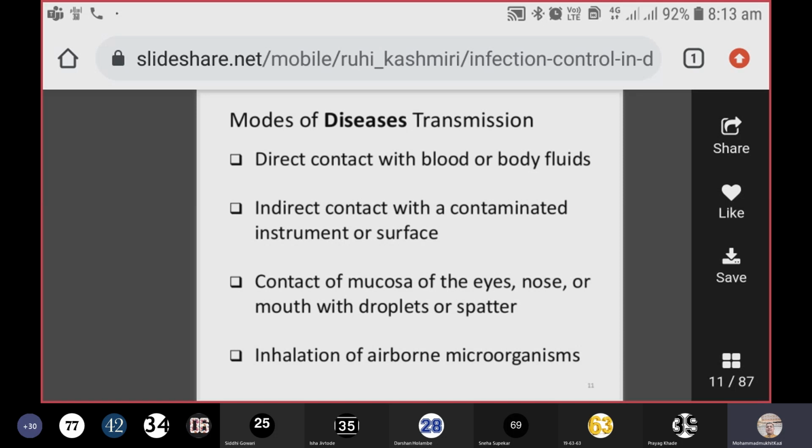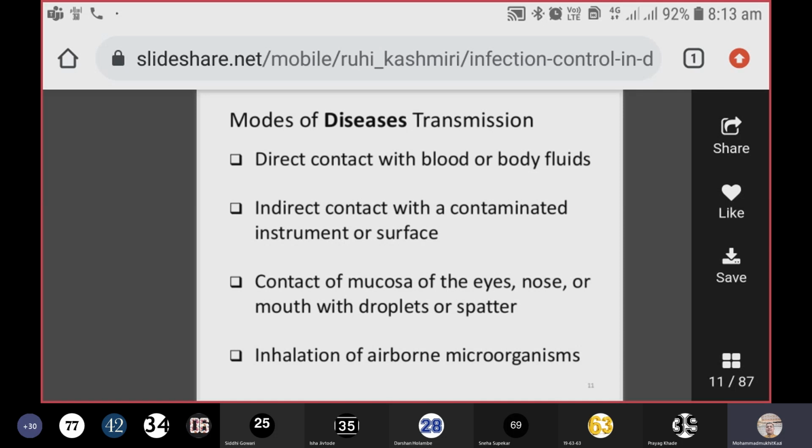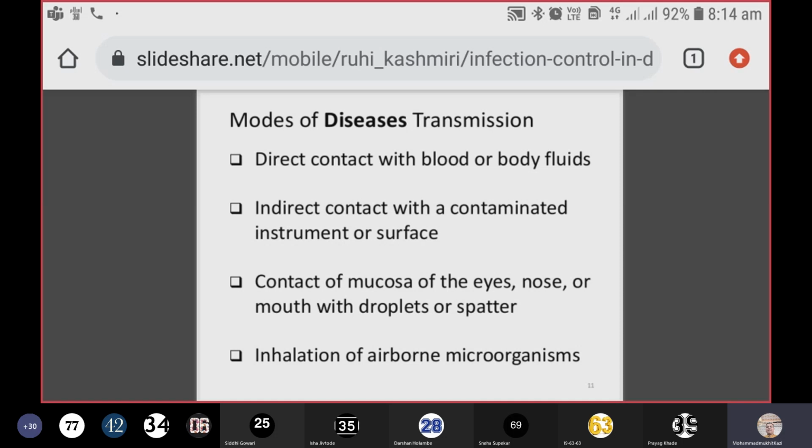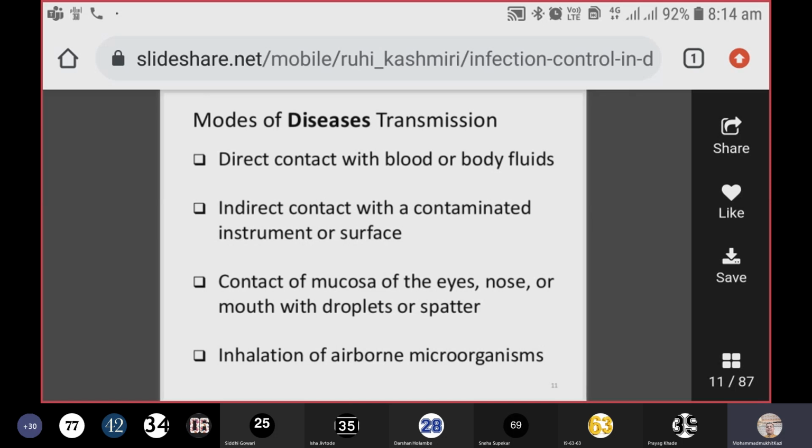Then inhalation of airborne microorganisms. If a person is tuberculosis positive and is admitted in your hospital, and if you keep that patient together with all the other patients, there are chances that the person positive for tuberculosis will cough out a large number of tubercle bacilli in the droplet nuclei, and these could be inhaled by the people around that patient, and they may also be at risk of getting the infection.